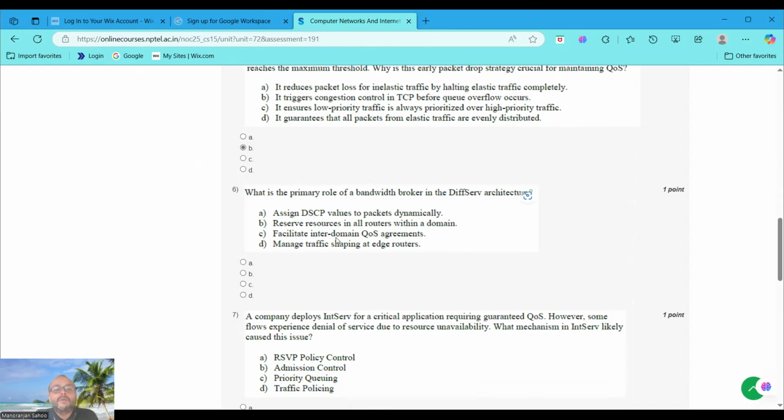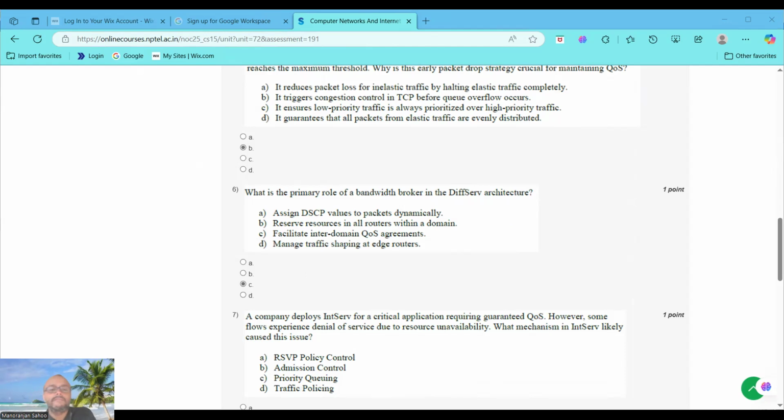What is the primary role of a bandwidth broker in data center architecture? What is the primary role? You can choose: facilitate inter-domain quality of service agreements. Question 6, option C, facilitate inter-domain quality of service.